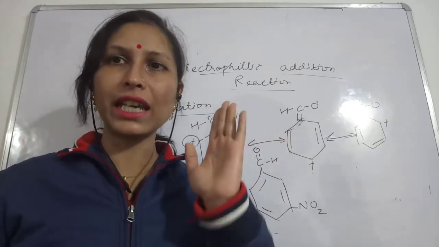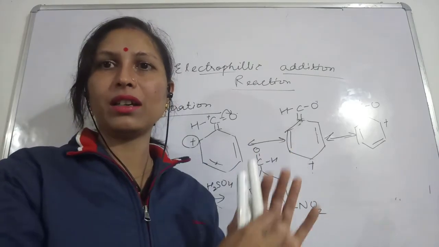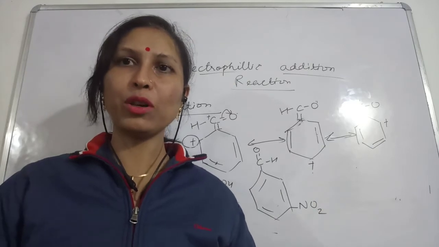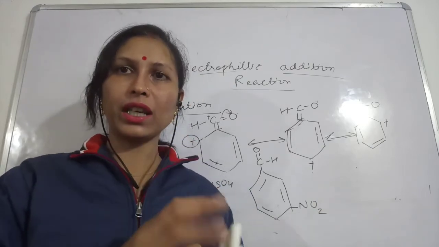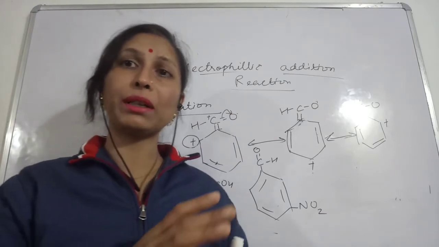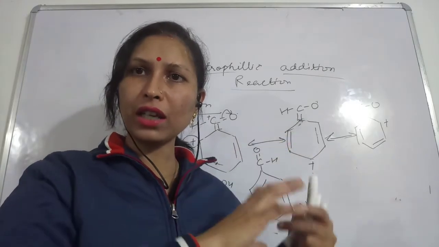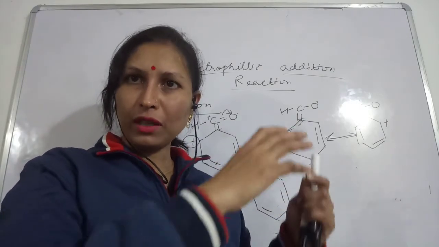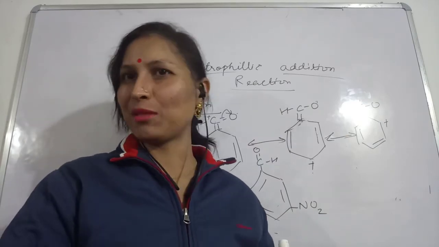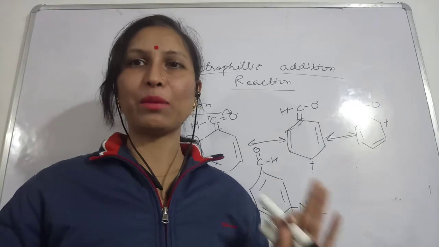This carboxylic acid part is very important, because we are studying it separately. Why? Because there were similarities in the reactions also. You have seen many methods of preparation, and those methods of preparation were the same for aldehydes and ketones. That is why we studied aldehydes and ketones together. Now the carboxylic acid part will start.